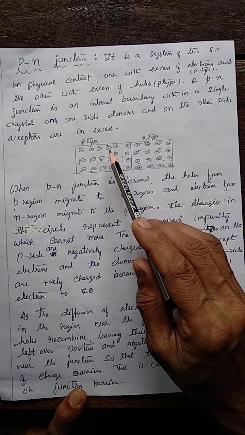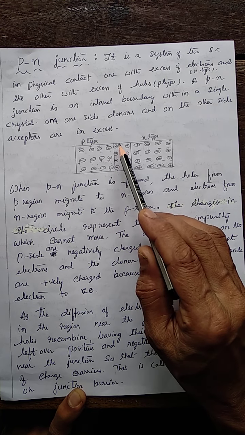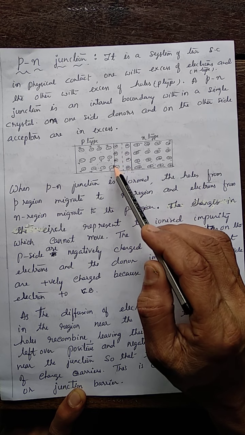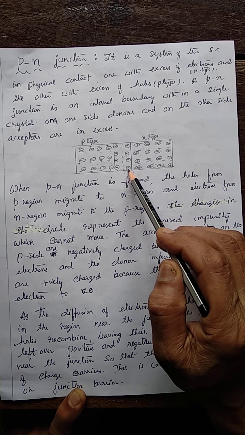The holes and electrons combine here. Holes leave their ionized charges, negative charges here. The electrons leave their ionized charges, positive charges here.